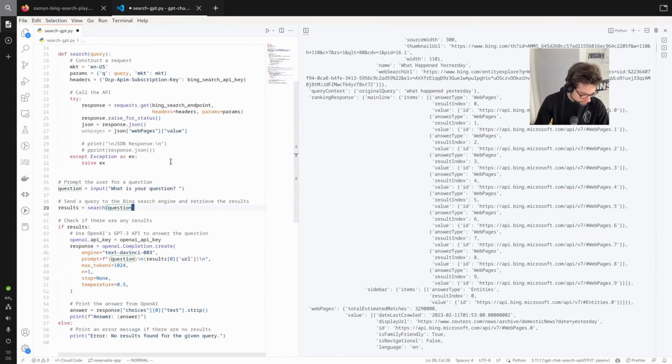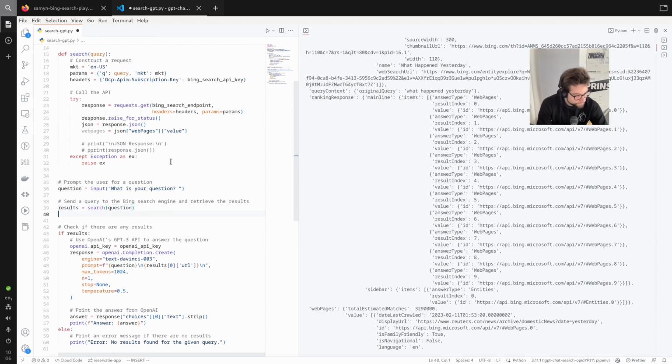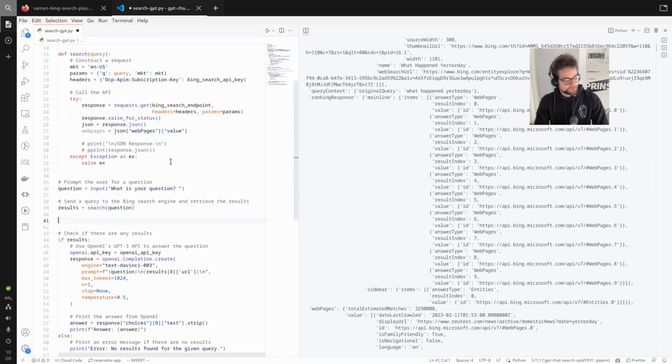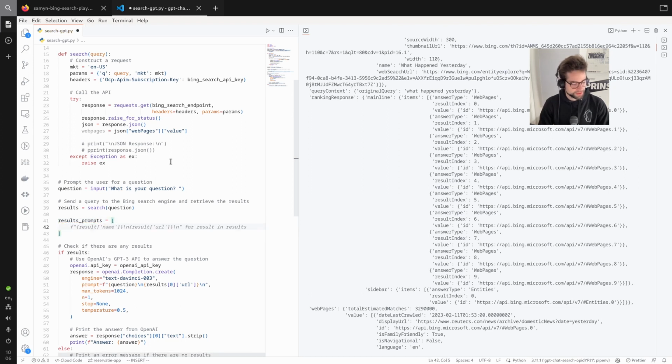So what we want to do is have results prompts. Let's first turn them into prompts, right? Yeah, something like this. That's exactly what I want. Can I iterate over the index here? Okay, whatever. Let's do it first like this.